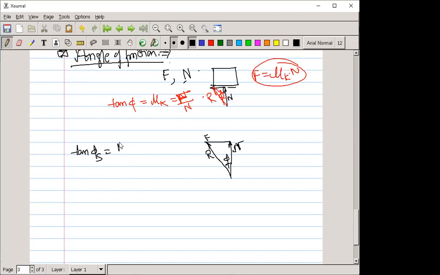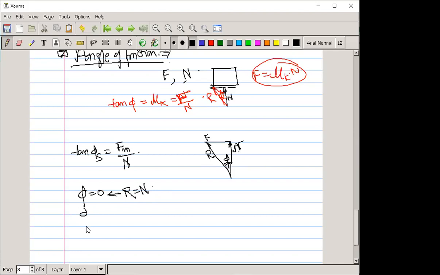In that case F is maximum, impending is maximum, divided by the normal, so we can write phi is equal to phi s. If phi is equal to 0, what does it mean? It means the resultant R and N are equal, right?